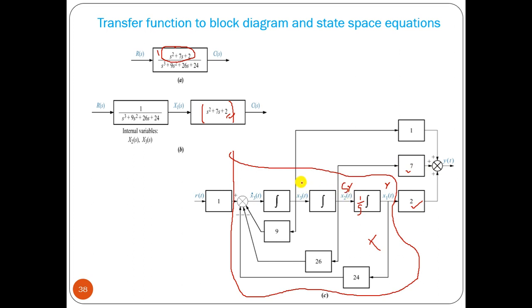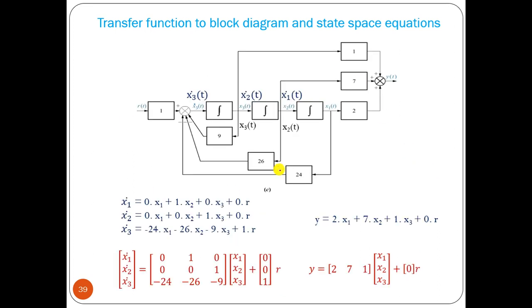If this is sy, this factor here should be s square y, because here it is an integrator, so it becomes sy. So this is multiplied by s square y, this is multiplied by 1, so this is the output. Now we know this is x1 dot, x2 dot, this is your x3 dot. From that you can find out all those equations, very easily. And the output equation is 2x1 plus 7x2 plus 1x3.